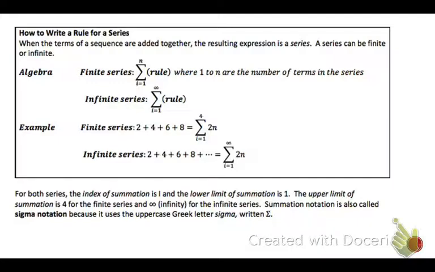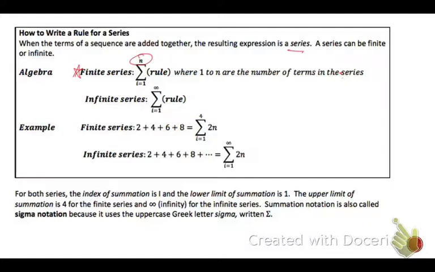So for a finite series, one that ends, you use the sigma, and then below the sigma, you have i or k, or n, which is just a variable to stand for the position numbers. And so you say equals whichever position number you're going to start at. Normally, the series will start at 1, but sometimes they don't. And then the top number is the number of terms that you will have in your series.